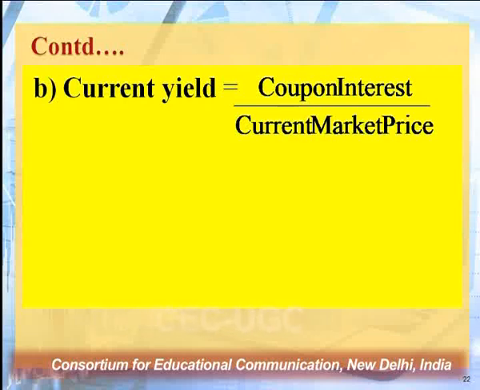The second part of the question is asking us to calculate the current yield. Now we'll be calculating the current yield. The formula is known as coupon interest divided by current market price. What is coupon interest? I told you, it is the rate of interest which is given on the face value, 1500 at 7%. So if we calculate, the value comes to be 105.